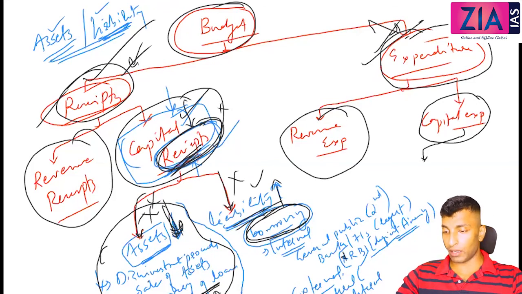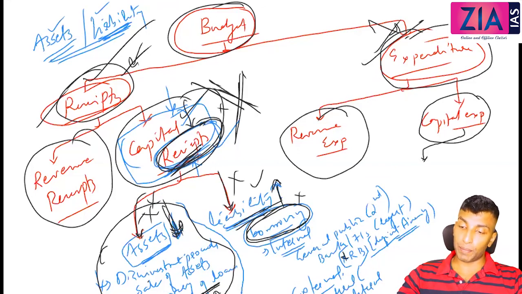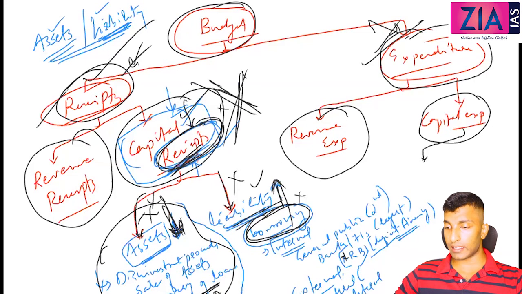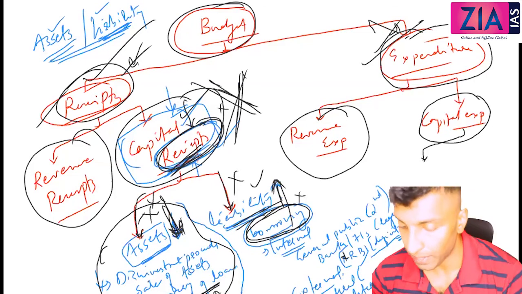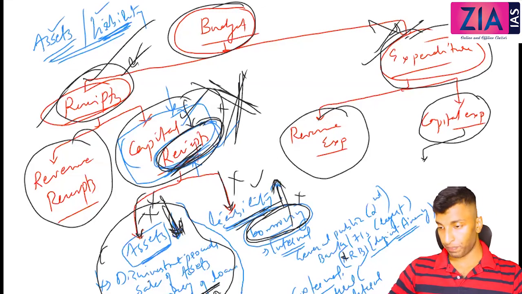It is coming under capital receipts. Liability will increase, and deficit financing will have so many other problems also. Other borrowings will increase the liability. So borrowing is not considered good anyway. So capital receipts are not considered good. Why? Because assets are decreasing and liability is increasing. You are receiving money by selling your assets or borrowing. That is not considered good, and that too if you need to meet day-to-day expenditure and you are selling your assets, that is not considered good.